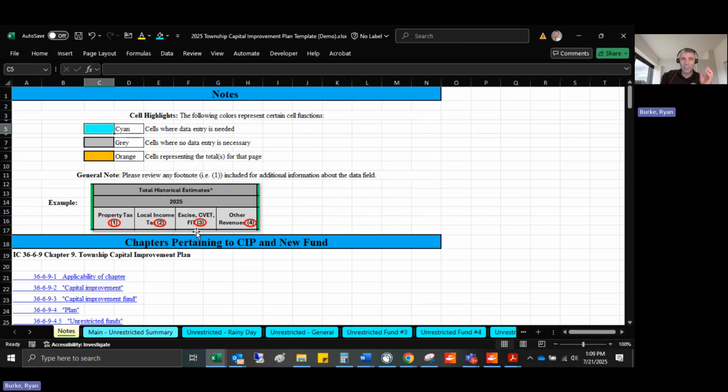And I will say one last thing. Once you adopt your capital improvement plan, I would highly recommend that you reach out to the surrounding townships around you and make sure that they've done it too, because we don't want anybody to fail this requirement.